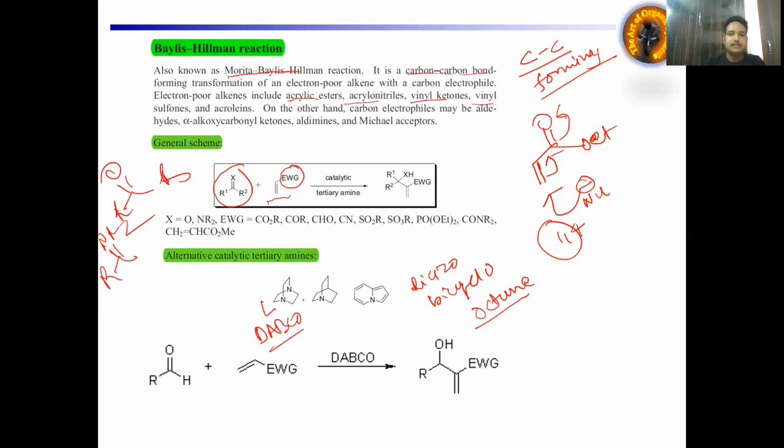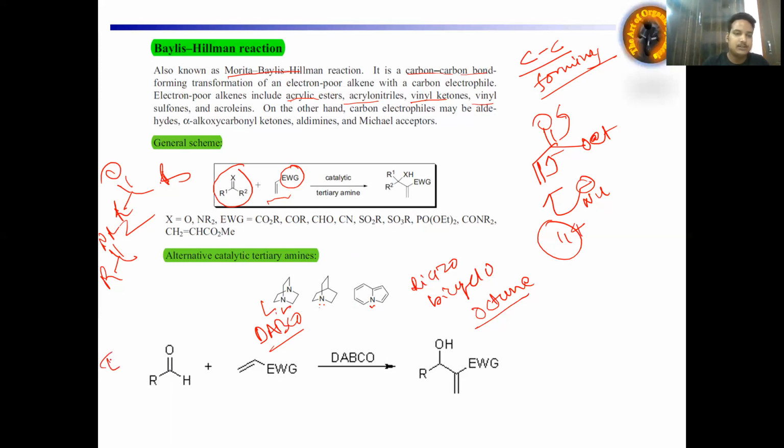I will give you a hint: in CSIR or NET GATE, if the examiner asks you a question with DABCO, you can directly understand that DABCO is used for the Baylis-Hillman reaction. This is also a tertiary amine. So whenever you have an aldehyde or enamine system reacting with ethyl acrylate, acrylonitrile, or vinyl ketone in presence of DABCO base, definitely you are getting the Baylis-Hillman reaction.